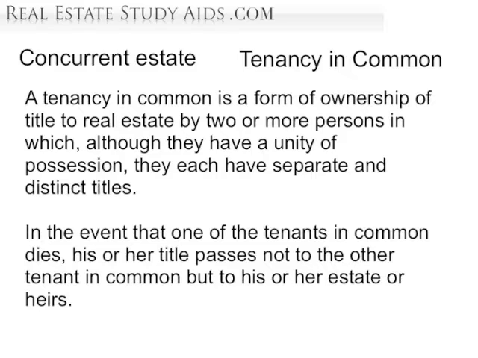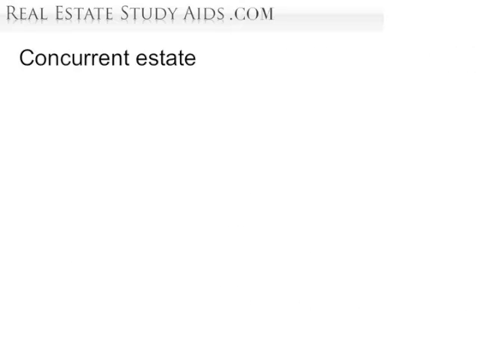A tenancy in common is a form of ownership of title to real estate by 2 or more persons. Although they have a unity of possession, they each have separate and distinct titles. In the event that one of the tenants in common dies, his or her title passes not to the other tenant in common, but to his or her estate or heirs.